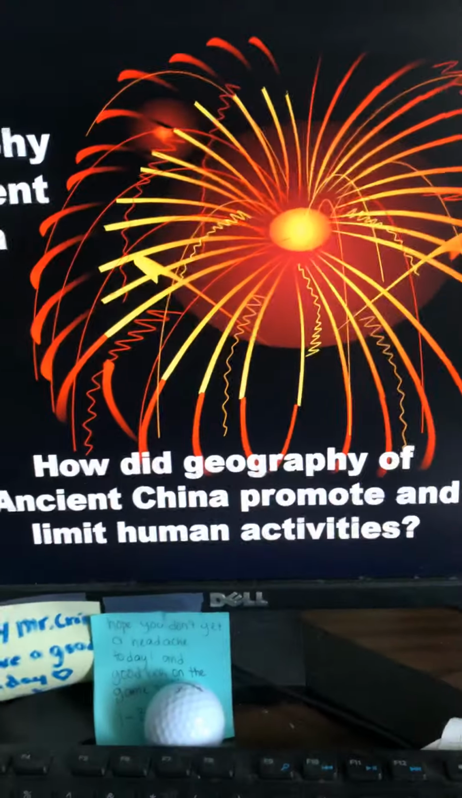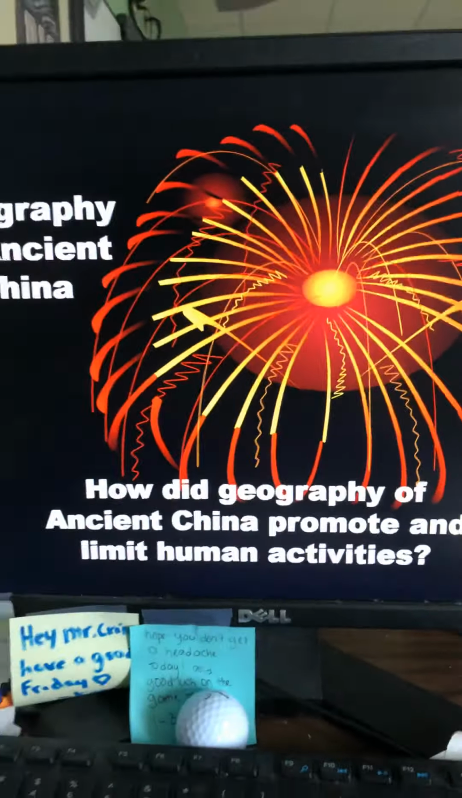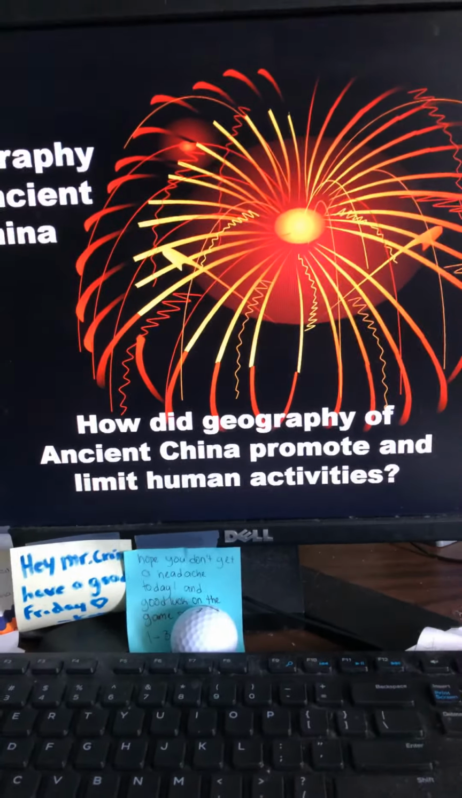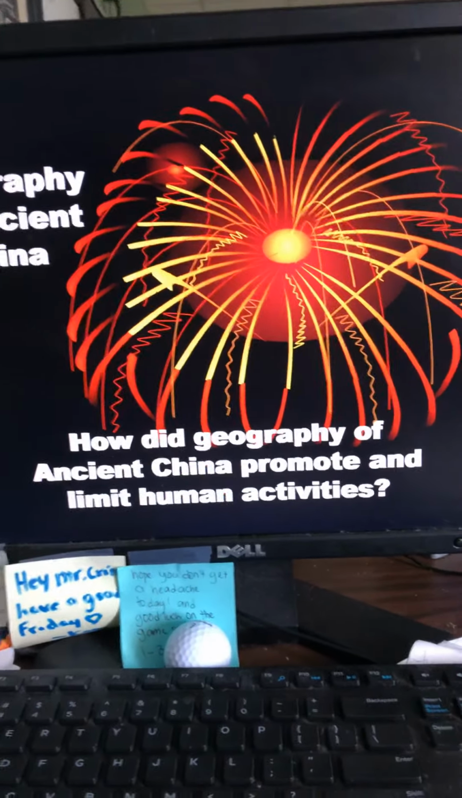All right, so here's what we're going to talk about. We're going to talk about the geography of ancient China, and the main question that we're going to be talking about is, how did the geography of ancient China promote and limit human activities? And what that means is, how did the geography of China help China become the civilization that it became, and how did it limit them? How did it hurt them in certain ways? All right, that's the first thing that we're going to look at.